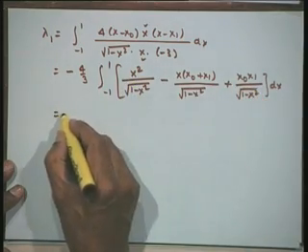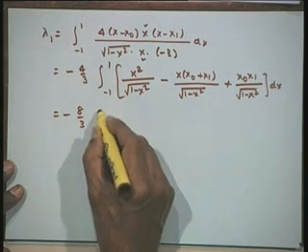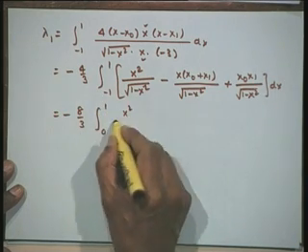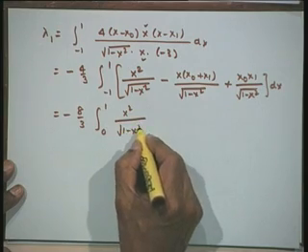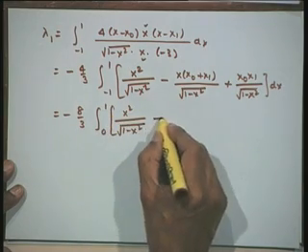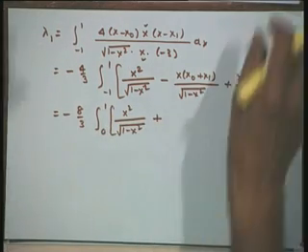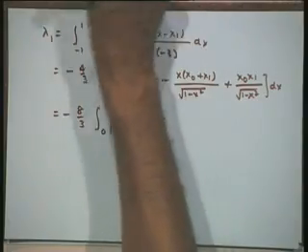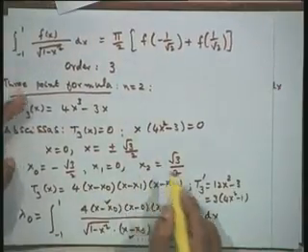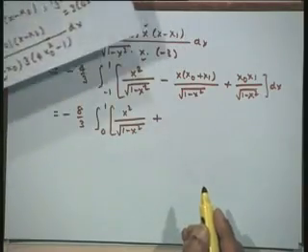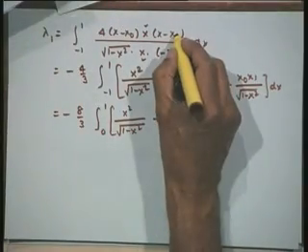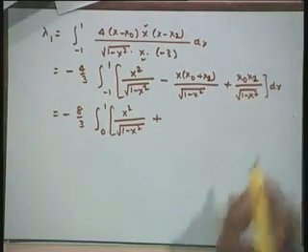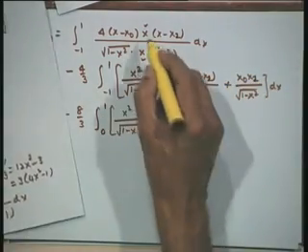So, I can now write this as minus 8 by 3 integral 0 to 1 of x squared upon under root 1 minus x squared plus. Now, we have found out the values of x naught and x 1, x naught into x 1, we are using it as x 2, the middle one x 1 was 0.